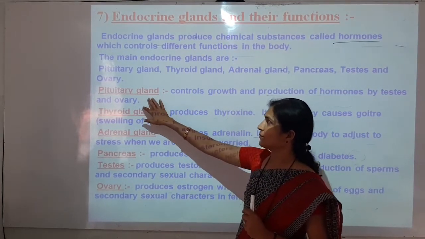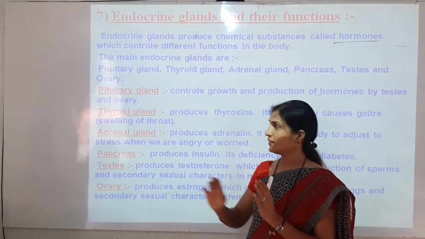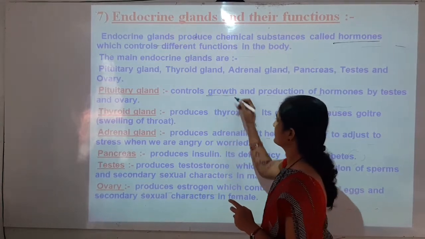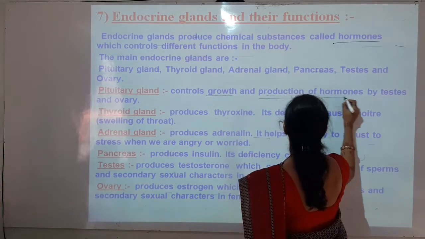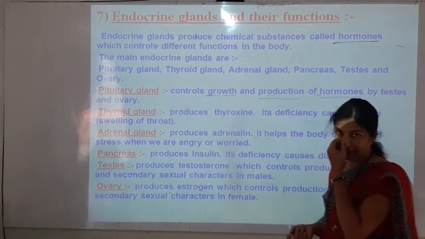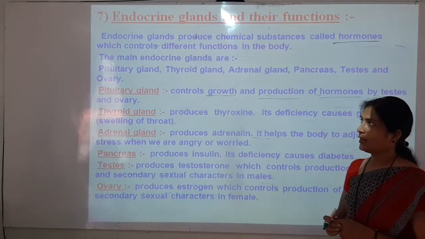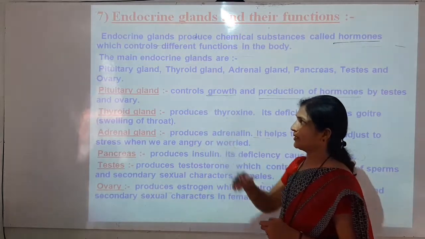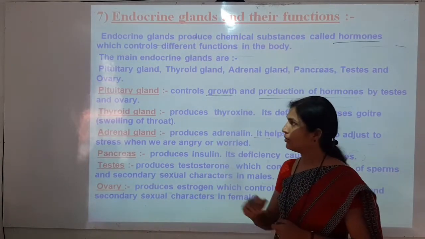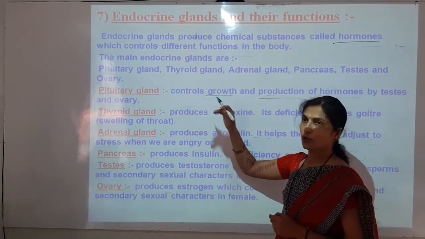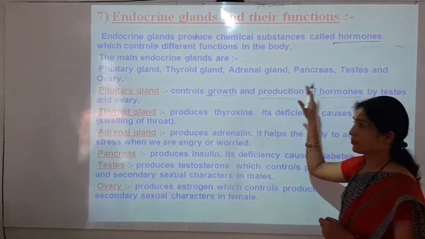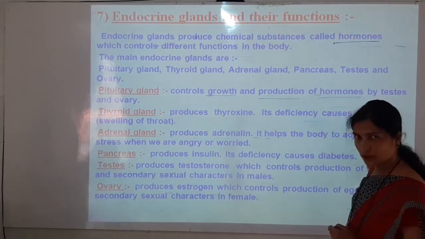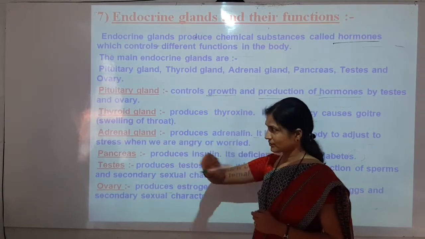This pituitary gland is the main endocrine gland, and it controls growth and the production of hormones by the testes and by the ovary. The hormone produced by this pituitary gland is also called growth hormone.